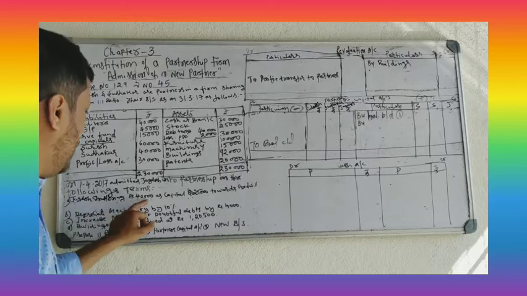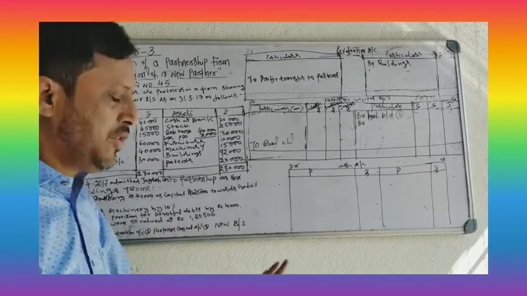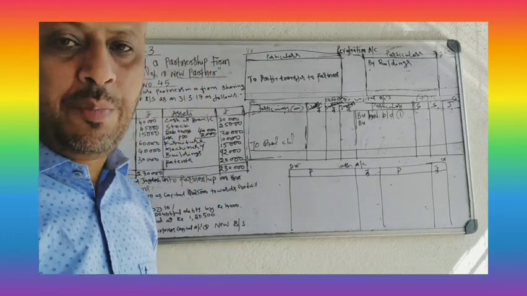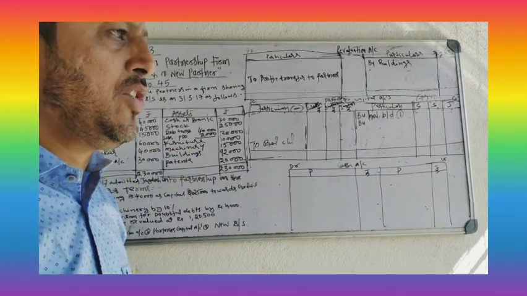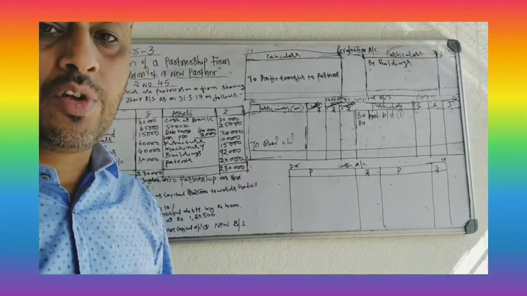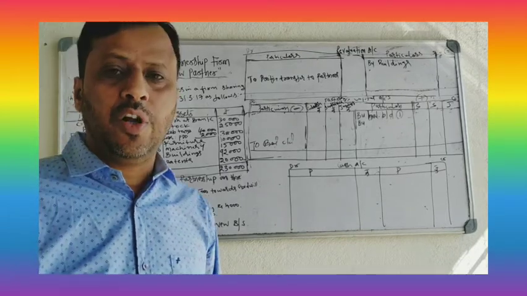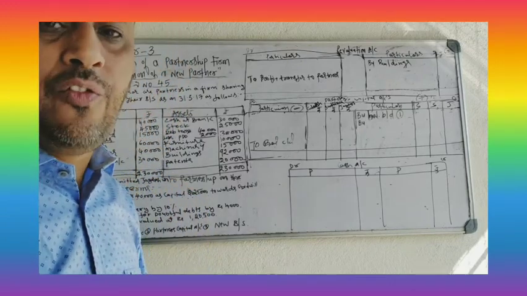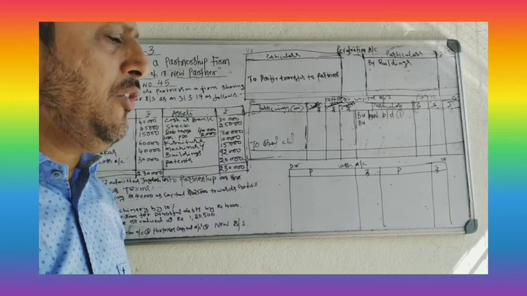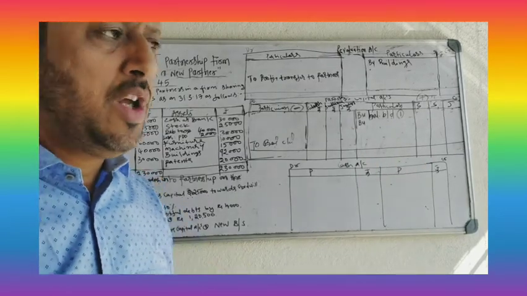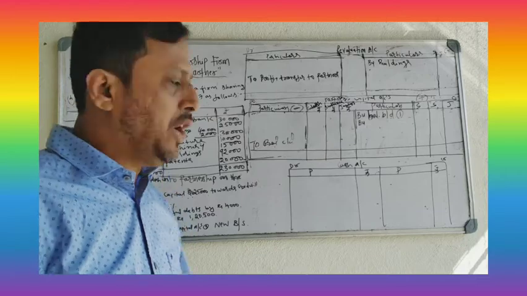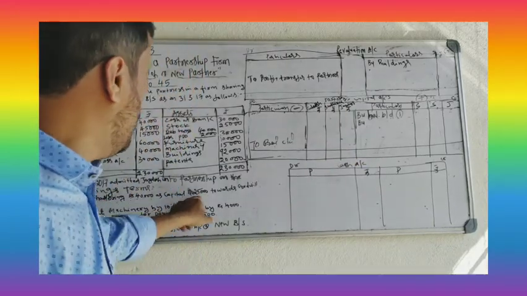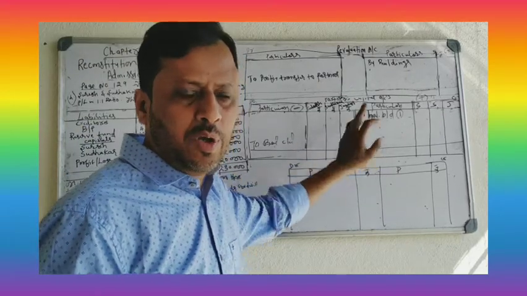Jagdish should bring 40,000 as capital and 25,000 towards goodwill. Goodwill is not withdrawn. So for admitting Jagdish into partnership, Jagdish brings totally 65,000 rupees. Out of that, 40,000 goes to his capital account and 25,000 rupees goodwill will be divided among partners. This is the adjustment, capital and goodwill, you have to record in partners' capital accounts.